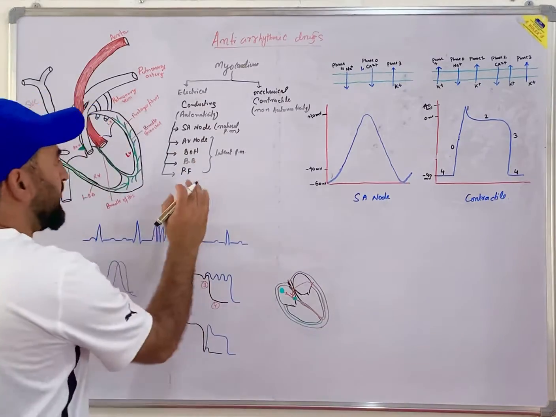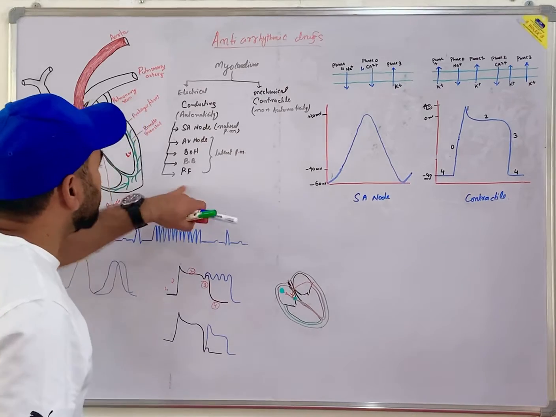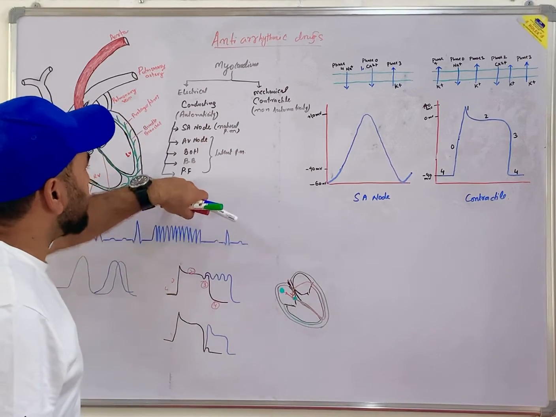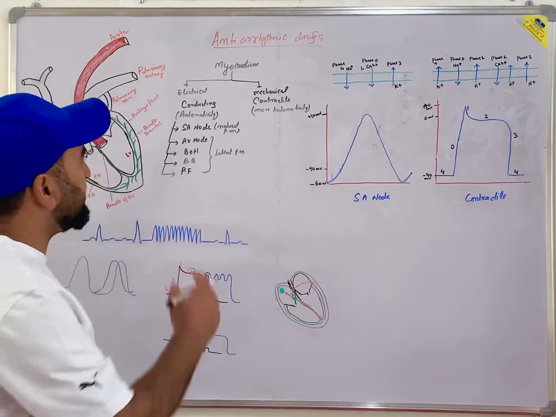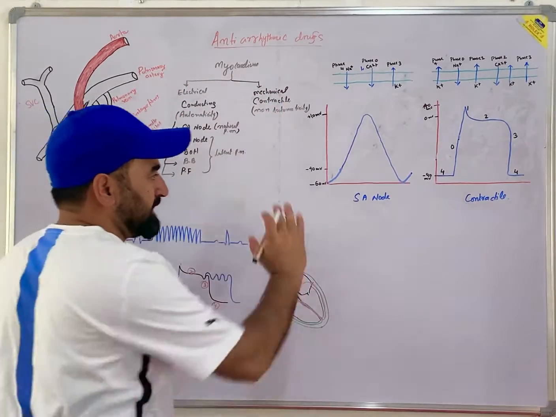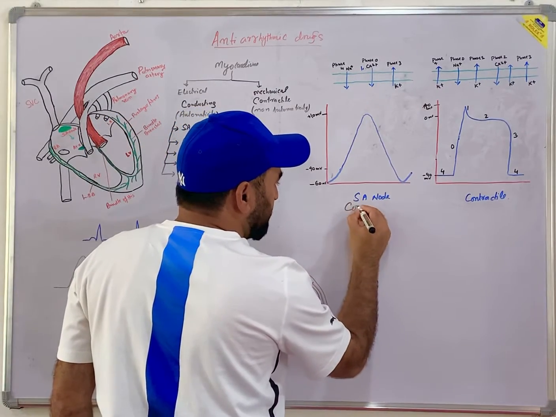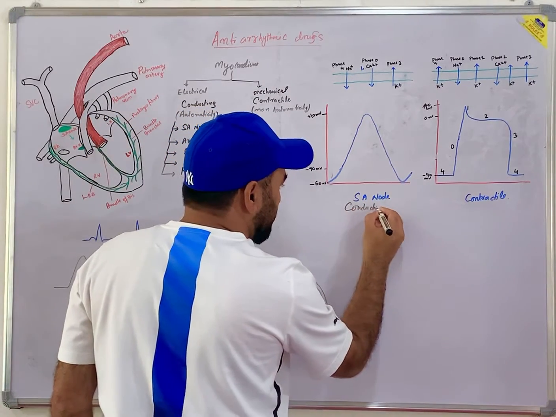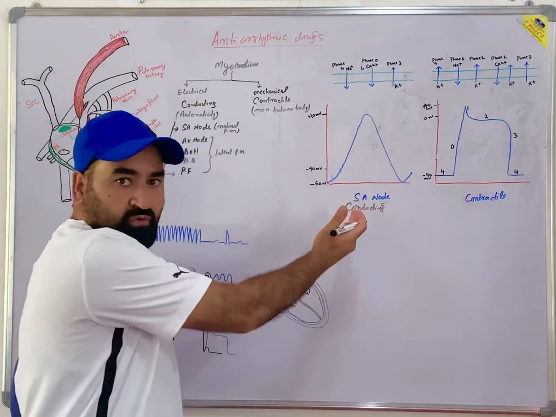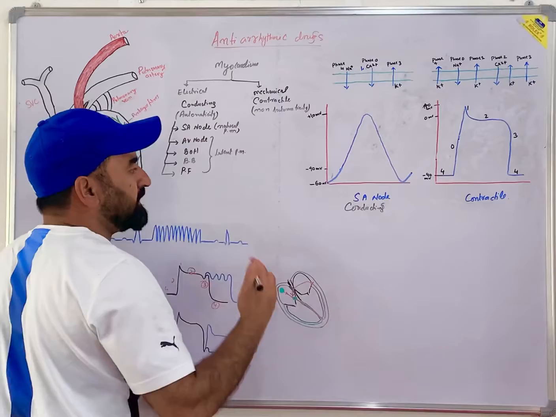Okay. Now let me tell you the difference between the action potential of the conducting cell and the contractile cell. See here, this is a conducting cell. Let me tell you here a broader term. This is a conducting cell. It may be your SA node, your AV node, or bundle of His.